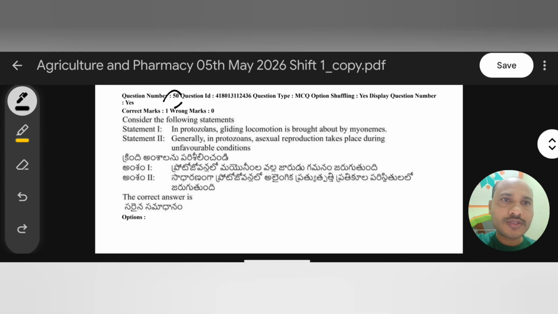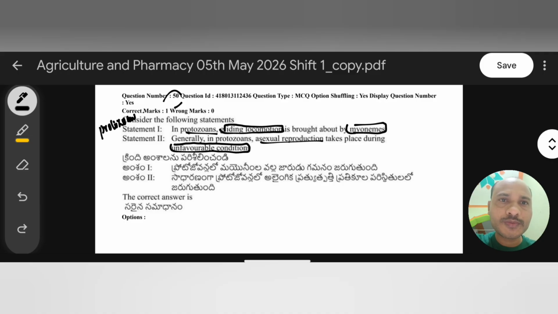Consider the following statements. Here are statement type questions. Statement 1: In protozoans, gliding locomotion is brought about by myonemes. Statement 2: Generally in protozoans, asexual reproduction takes place during unfavorable condition. We will analyze these two statements. First, we will analyze protozoan locomotion.